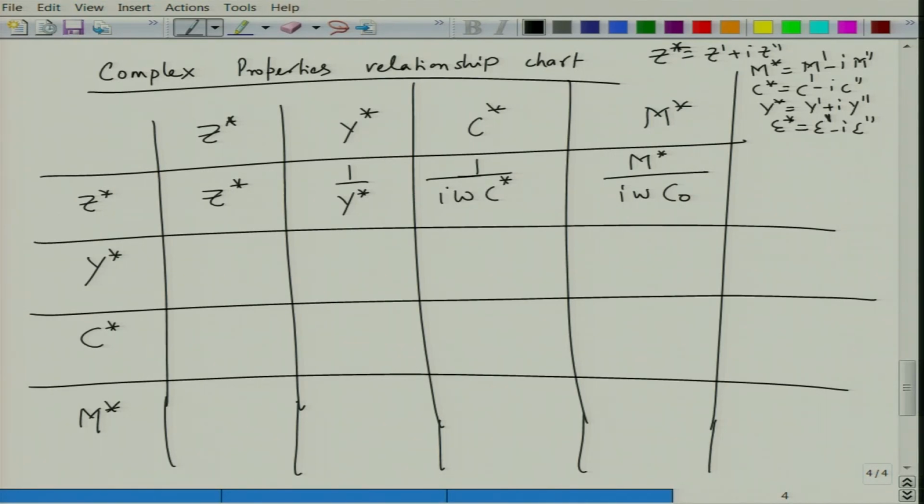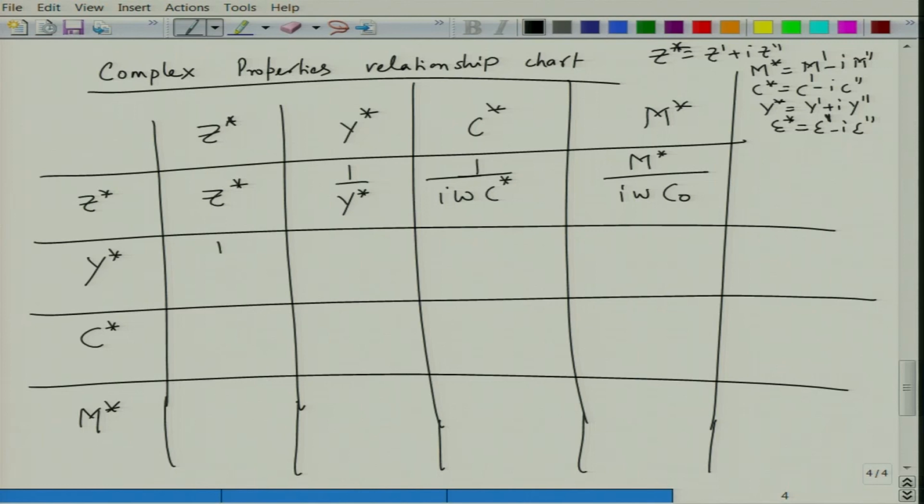And when you write this in the table form, Z star will be equal to 1 over Y star, equal to 1 over I omega C star, equal to M star divided by I omega C naught.